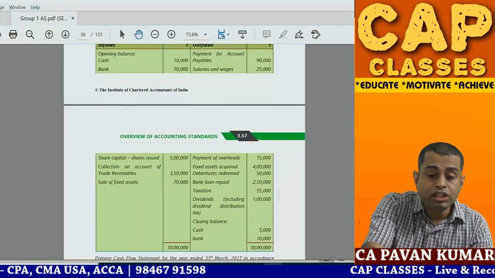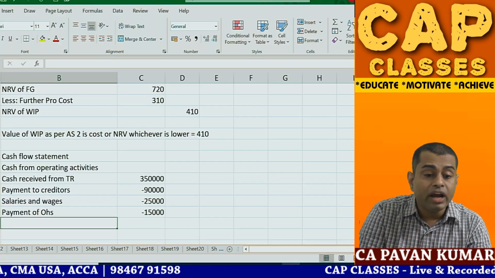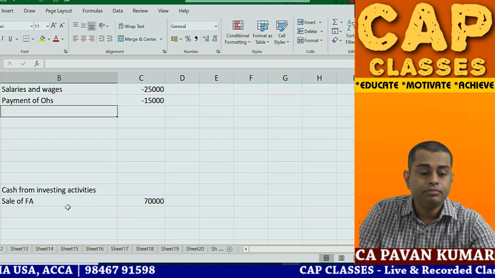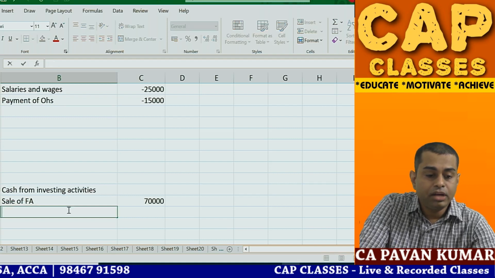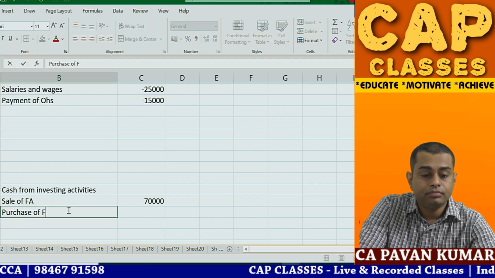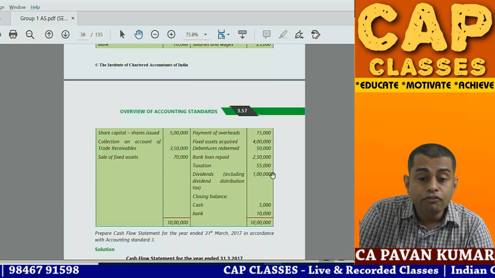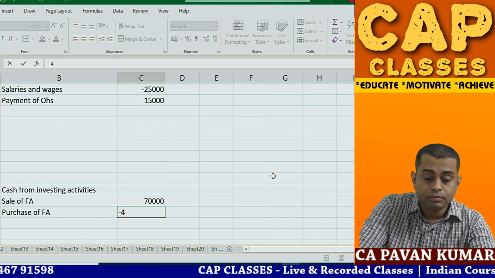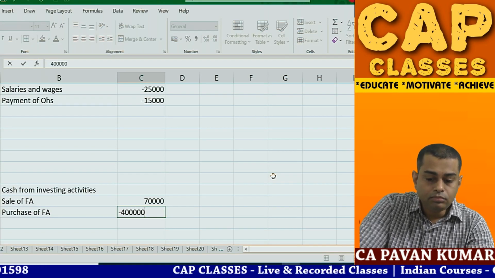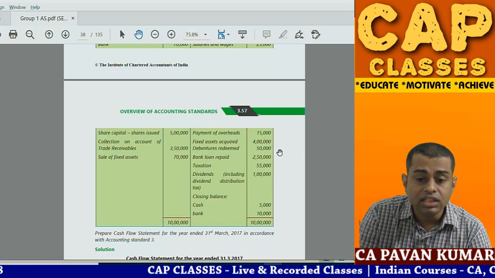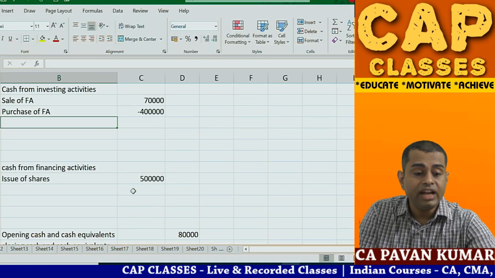Then payment of overheads is done. Fixed assets acquired 4 lakhs. Investing. Purchase of fixed assets, 4 lakhs, minus 4 lakhs. Debentures redeemed 50,000. Financing.